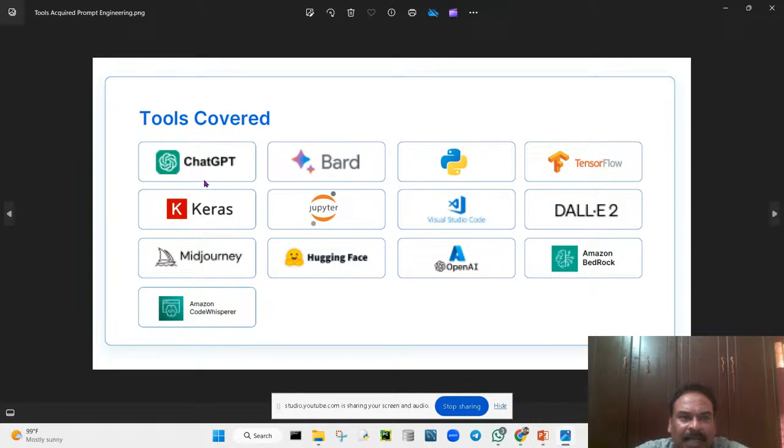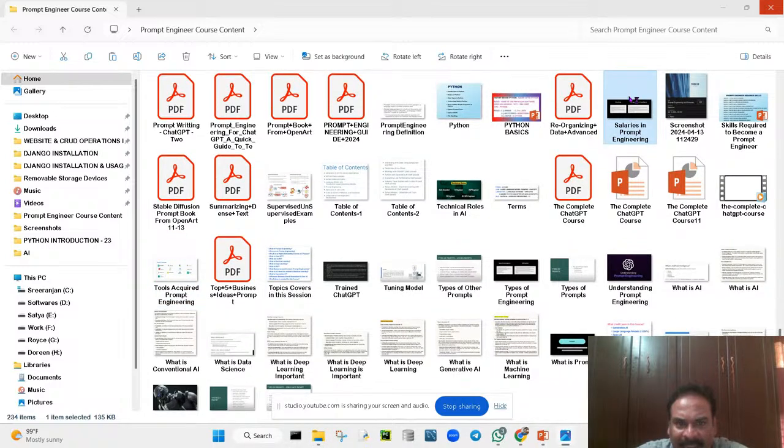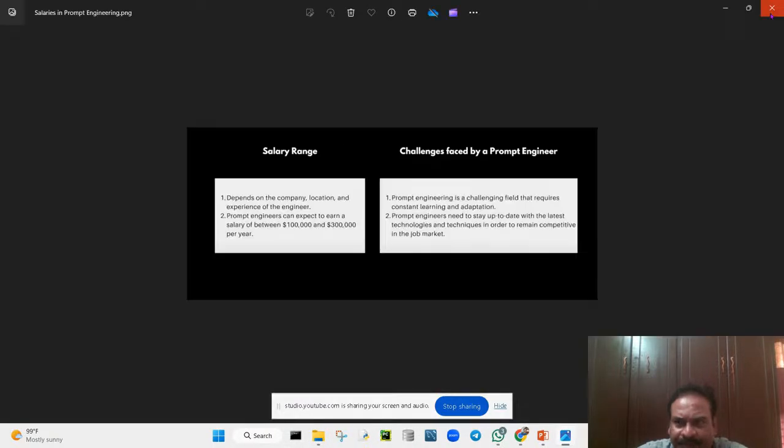Okay, tools covered: ChatGPT, Bard, Python, TensorFlow, DALL-E, Visual Studio Code, Jupyter Notebook, Keras, Midjourney, Hugging Face, OpenAI, Amazon Bedrock, and Amazon CodeWhisperer. So these tools are covered in our course. All these tools you will be coming across, so you will come to know how they will be used. You can see the salaries in prompt engineering.